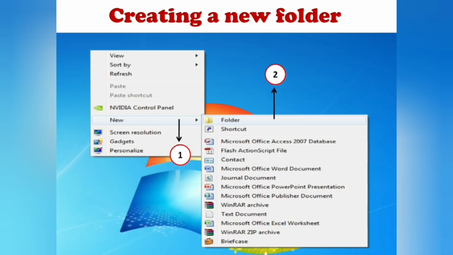Okay, how to create a new folder, children? You have to right click in the empty space on the desktop and select the New option. The submenu will appear. In that menu, you have to choose the Folder option.